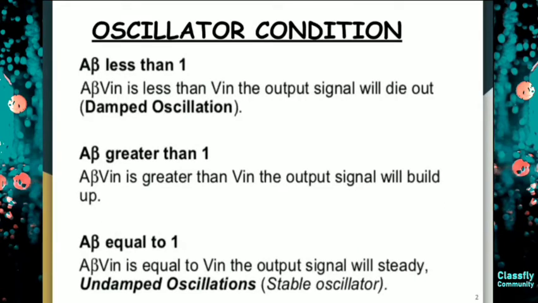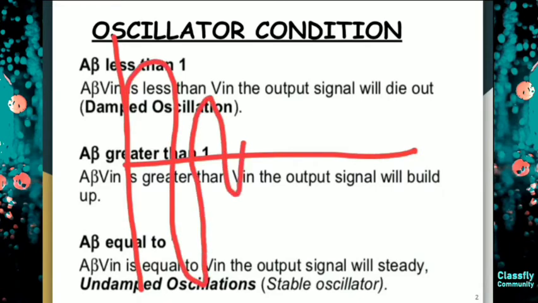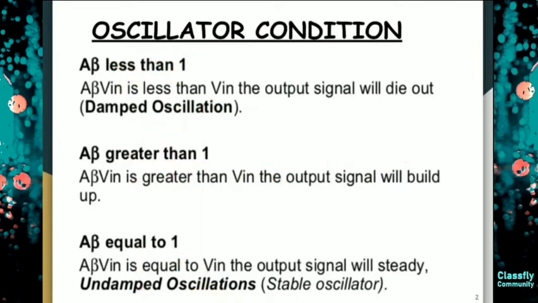Before the oscillator conditions, you must know that if it is a damped oscillation, then your sinusoidal wave will start decreasing like this and at a point it will be 0. But when it is an undamped oscillation, it will be constant.